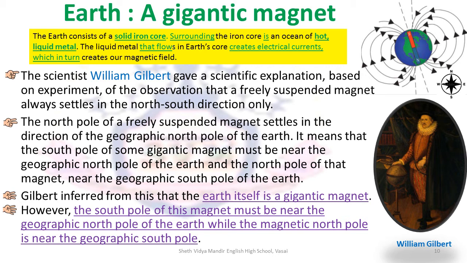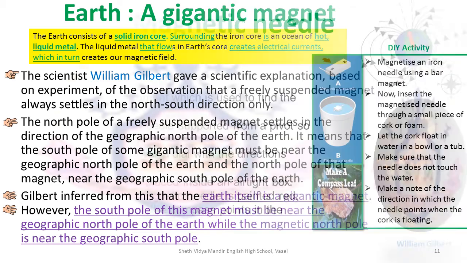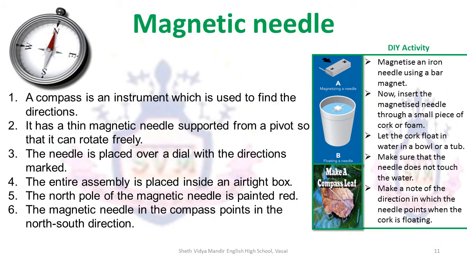It is believed that since the earth keeps rotating on an axis in an elliptical orbit, after about 800,000 years, the north and the south will change directions and soon the north will face the Arctic instead of the Antarctic as we know it. The magnetic needle in the compass always points in the north-south direction.